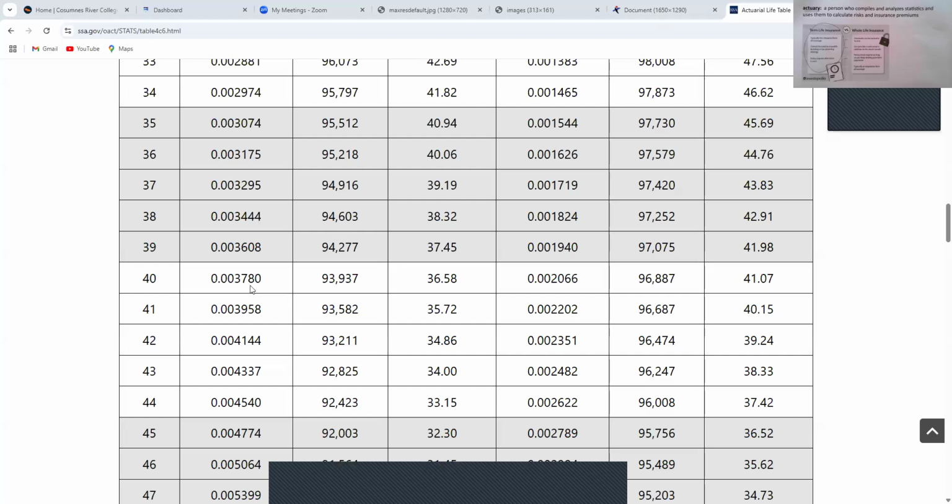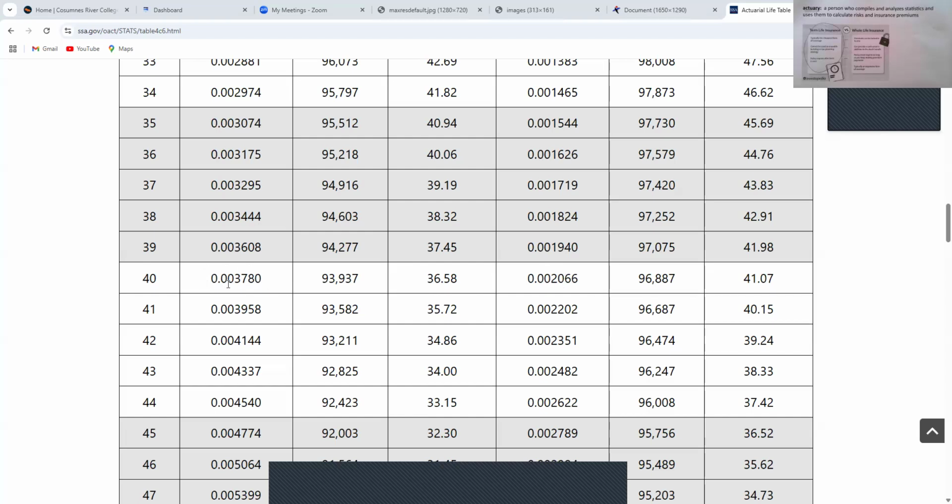So this is the probability. This is for a male right here. This is for a female, right?